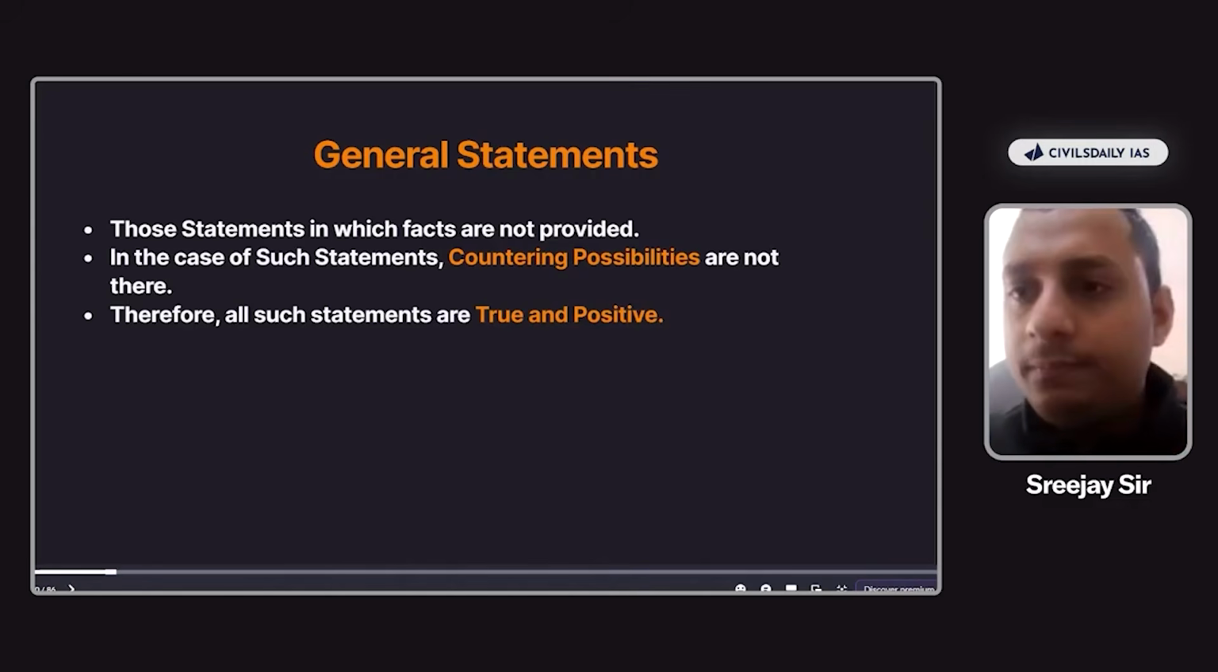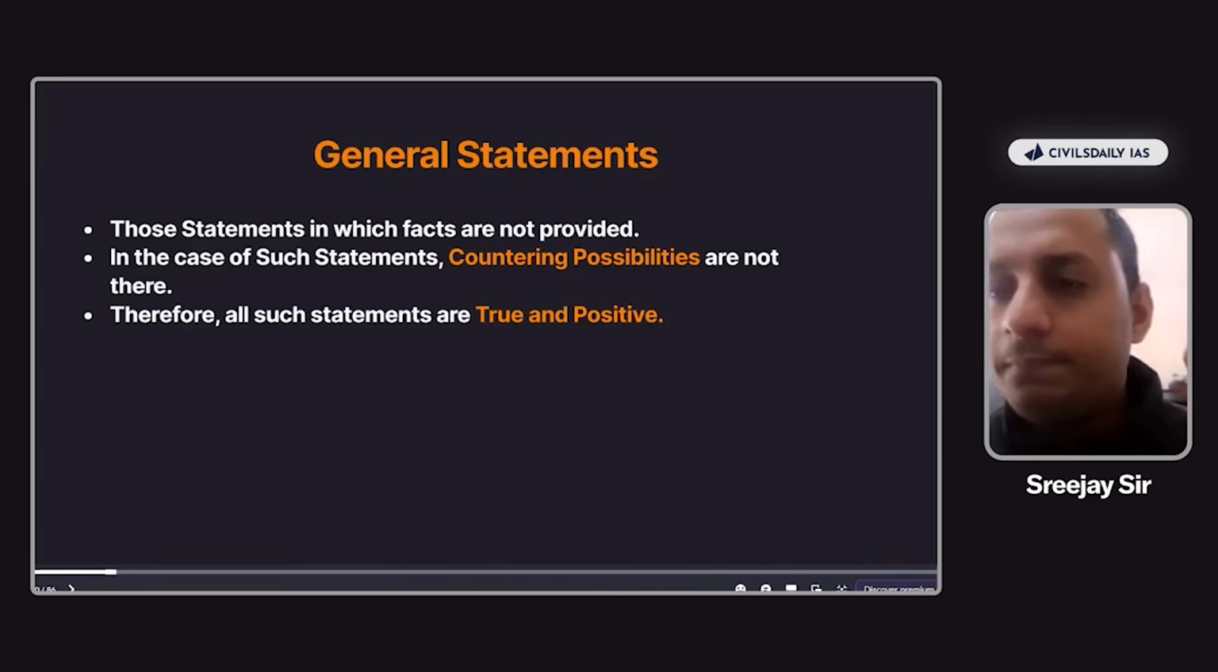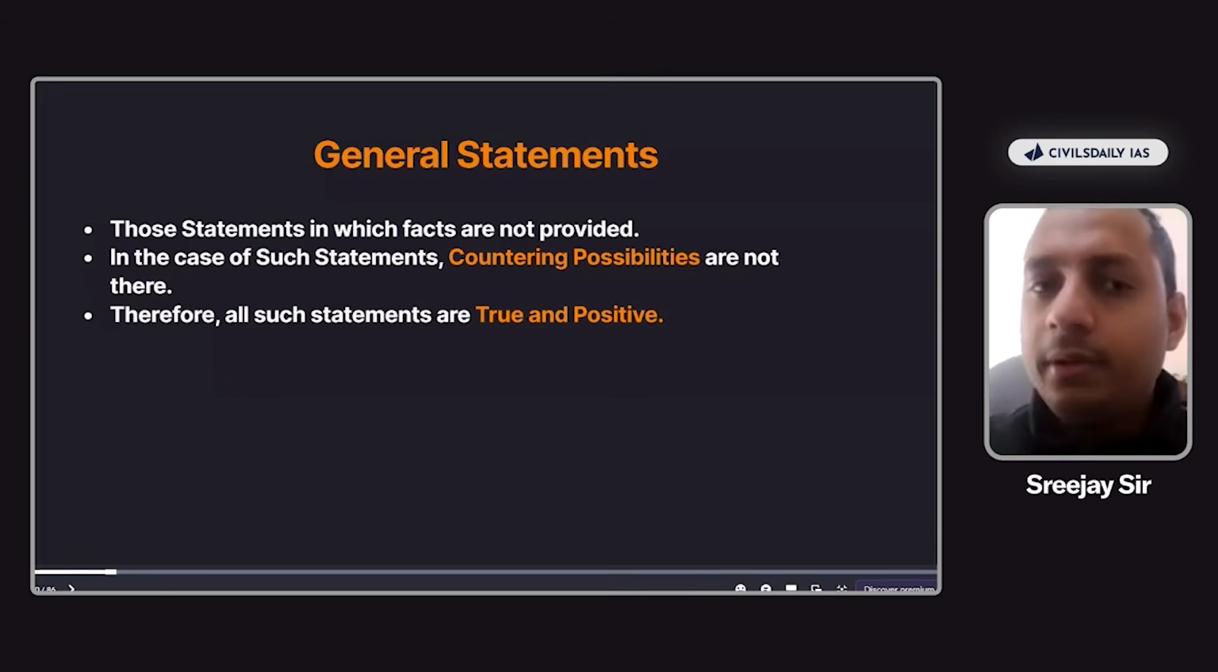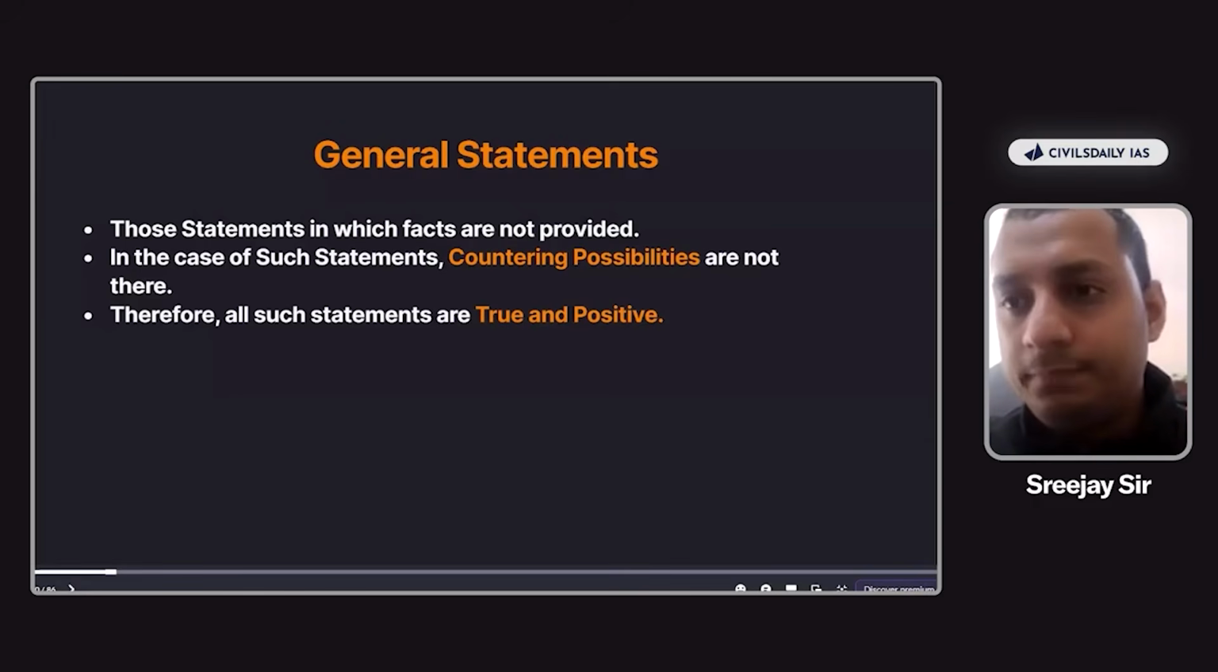What if in any of the statements, no fact is given? Will you be able to counter the same? Mahatma Gandhi walks in the morning. Mahatma Gandhi eats breakfast. Now, would you be able to counter the same? No, you will not be able to counter the same, right? So always remember, general statements are those statements in which facts are not given. Since the facts are not given, there are no countering possibilities outside, because only if a fact is given, we can counter the same. So therefore, all the statements should be treated as true and positive. Okay, this is what is known as general statements.